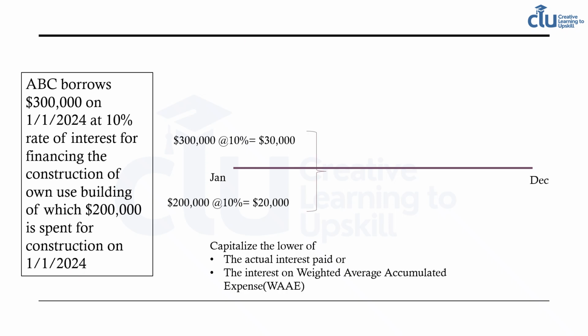One point to add is the difference between the actual interest paid to the bank, which is 30,000, and the interest that we are capitalizing. That is, out of 30,000, we are considering 20,000 as part of the cost of the building, we are capitalizing. But there is a difference between these two, which is 10,000, and that will be treated as an expense and it will reflect in the income statement.